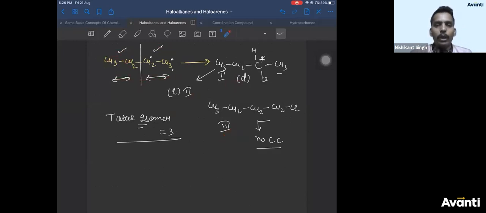Chain isomers will not be included, Kushal, because during the halogenation, chain isomerization is not possible. In that way, if you draw the chain isomer of this, you will get a different number of products. You have to find the number of products from this compound, not from its chain isomer.